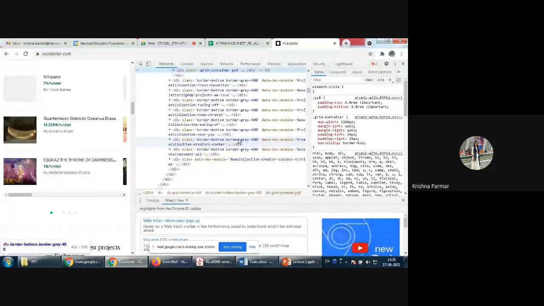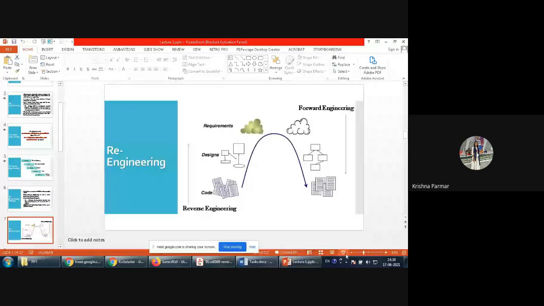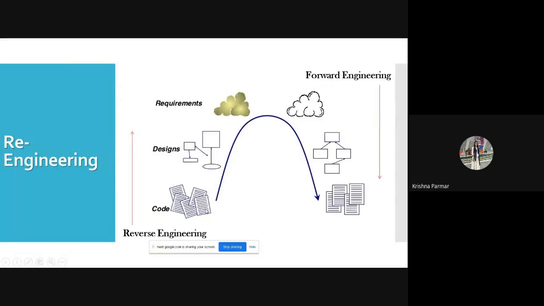From that, I extract the design. I get to know, okay, this code is for this section, this code is for this section. And by looking at this design, I'm gathering the functionality: why this particular website is built, for what reason. Okay, so I am going in reverse way. See, now understand this image. I have a code, I extract the design from it, and from this design, I get to know what kind of functionality this particular website has. This is called reverse engineering.